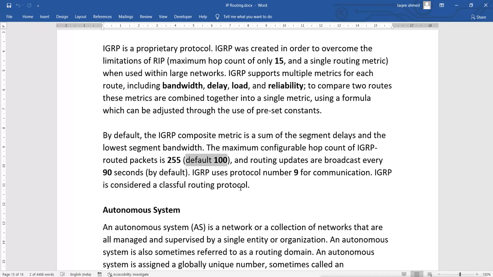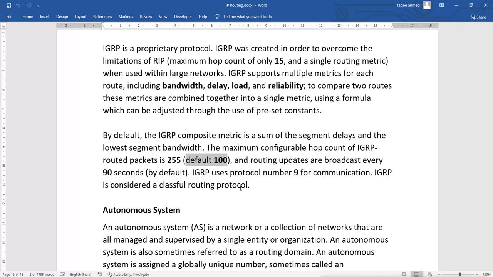And routing updates are broadcast every 90 seconds by default. On the other hand, RIP broadcasts the routing information every 30 seconds. IGRP broadcasts every 90 seconds by default, and it uses protocol number 9 for communication. IGRP is considered a classful routing protocol. So it is also using periodic updates just like RIP, and it uses a classful routing protocol, so it still does not support classless routing.